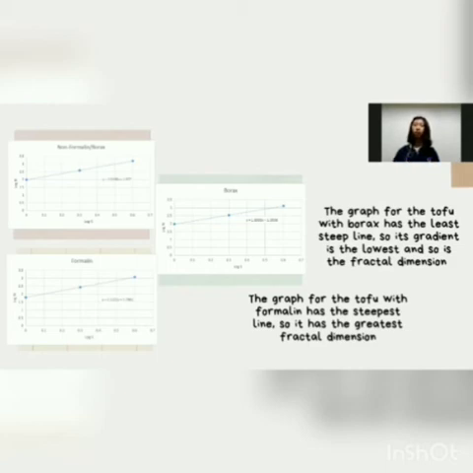A higher number of boxes will mean a bigger log n. Miscounting or overestimation might be the factor affecting the result to be higher than it's supposed to be. From our analysis, a lower number of boxes in the scale factor of 4 or a higher number of boxes in the scale factor of 1 will decrease the gradient of the line, and so the fractal dimension.